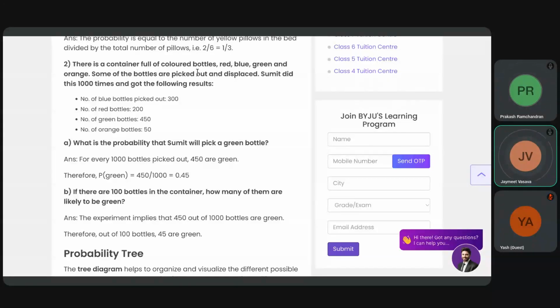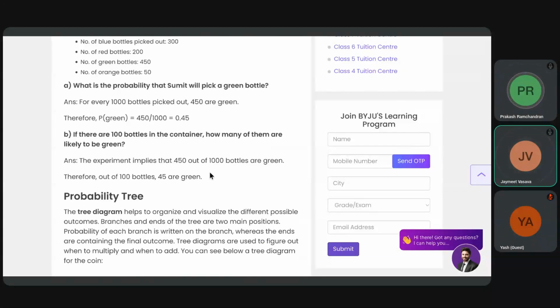So anyway, let's see. Number of blue bottles picked is 300. Number of red bottles is 200. Number of green bottles is 450. Number of orange bottles is 50. So 300 plus 200 is 500, plus 450 is 950, plus 50 is 1,000, right? So total is 1,000. And so what is he asking? A, what is the probability that Sumit will pick a green bottle? There are 1,000 bottles and green bottles are 450. So 450 by 1,000, that is 0.45, right?